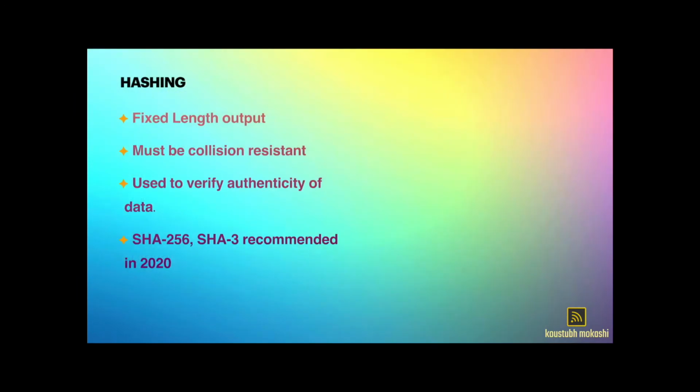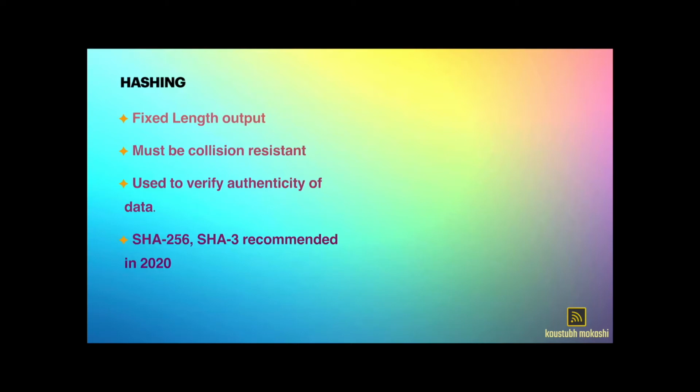So let's discuss hashing. By definition, hashing is a process of converting arbitrary size data to a fixed size value, which is called a hash value, and algorithms that are used for hashing are called hashing algorithms. Hashing is a one-way function, which means we cannot convert a hash back to its original data.